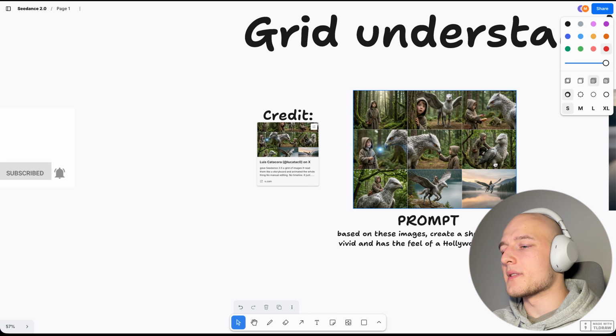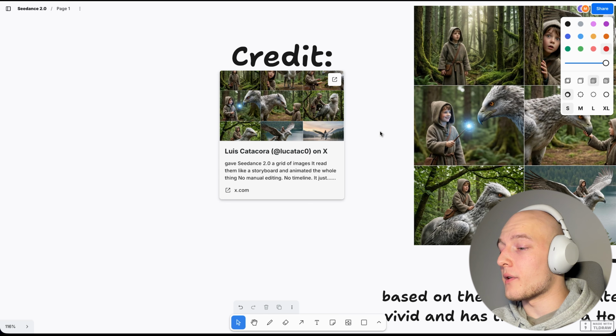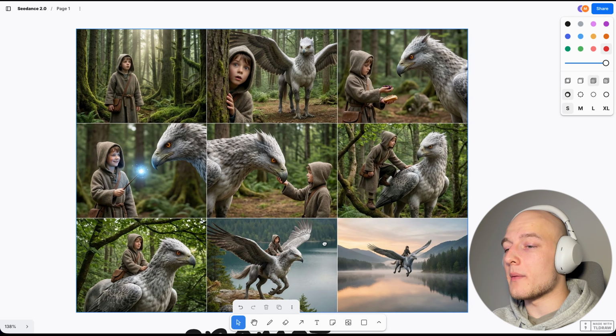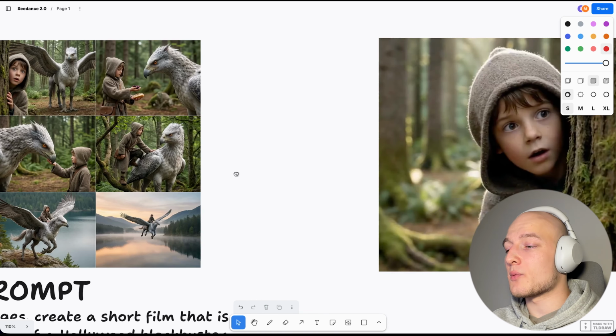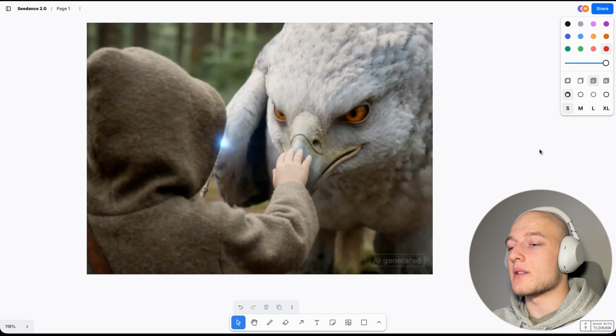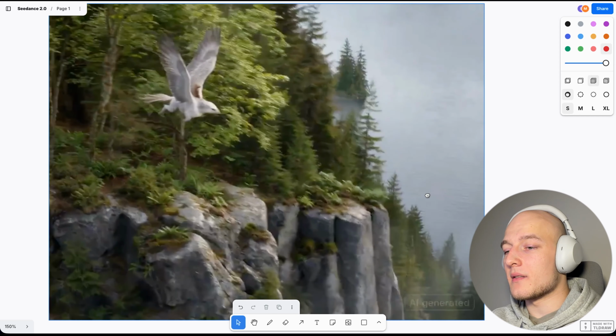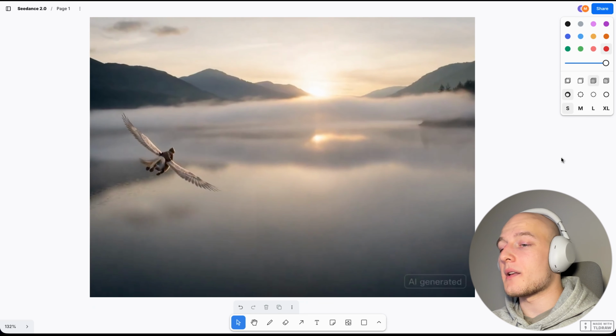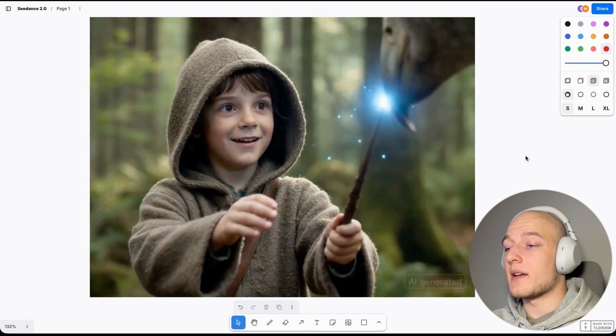Now, the next thing I want to show you is this grid understanding, which I got from Lewis over here. And he essentially gave this prompt with a 3x3 grid of images. And from this alone, Seedance was able to understand which images actually appear in which order and created this amazing AI video. Now, as we can see, this isn't just any AI video model. It's also, of course, as any other model, extremely realistic. It has audio and it has very good physics.